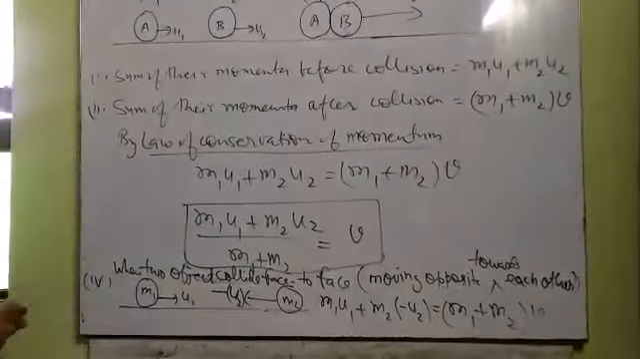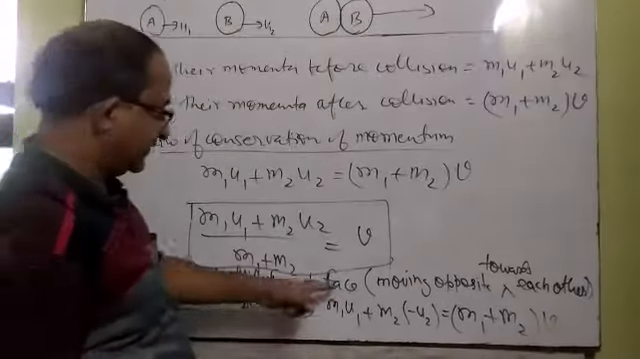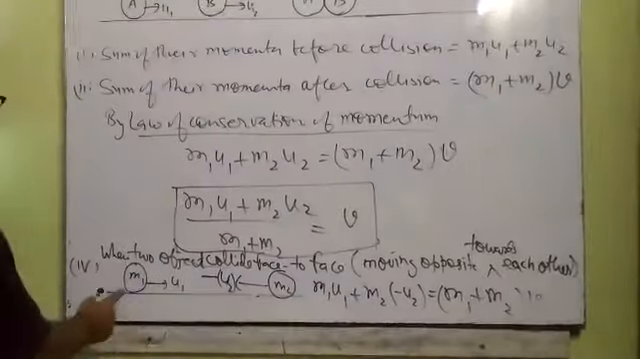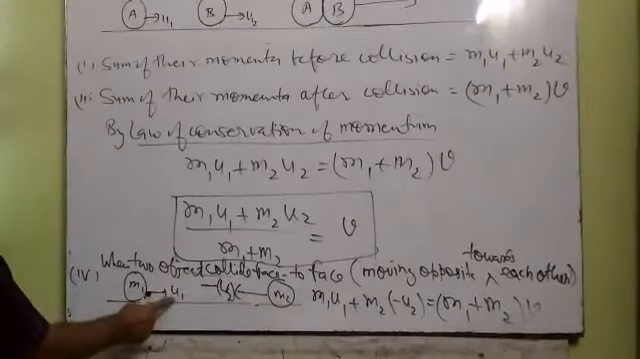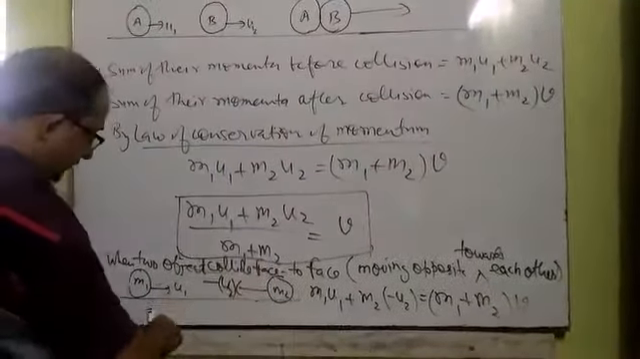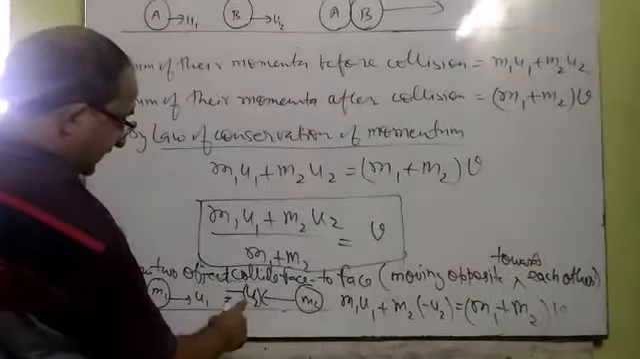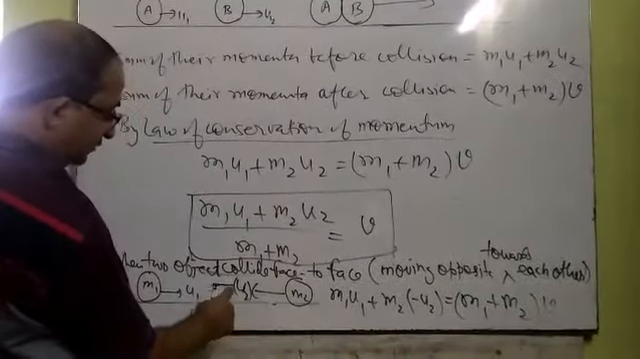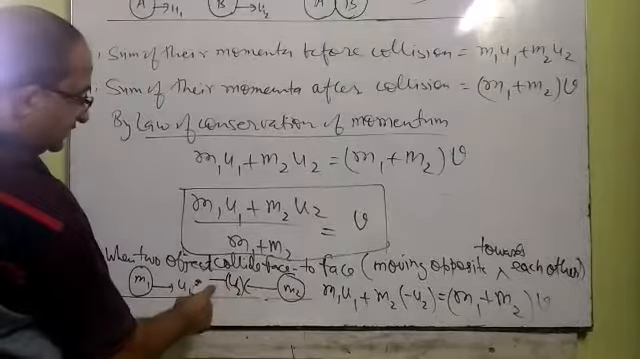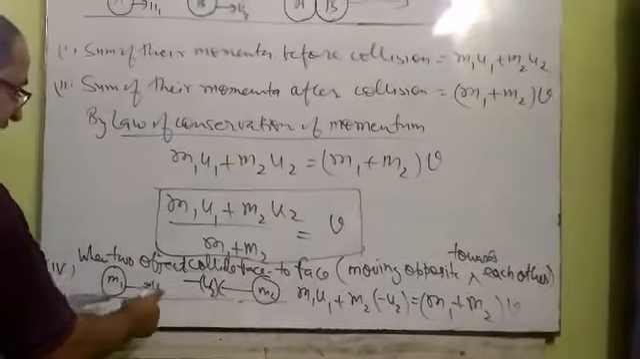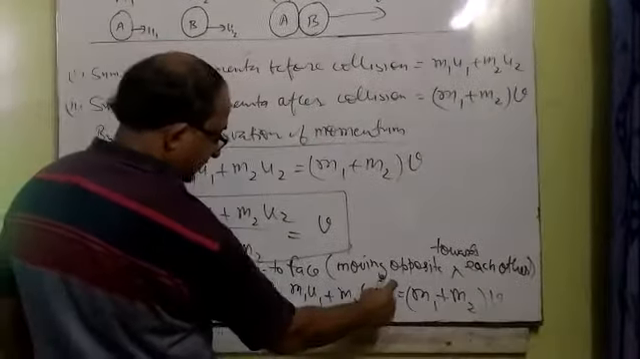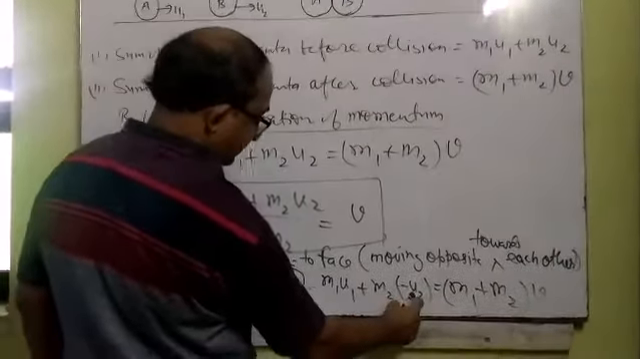One more case may be there. Suppose two objects collide face to face, means they are moving opposite to each other. In that case, suppose m1 is moving with a speed of u1, and the m2 object is moving in the opposite direction of the first one. That is why its speed will be negative. Means suppose it is u2, then we will put a minus sign in front of this u2. In this case, their momenta before collision will be m1 u1 plus m2, inside the bracket we will write the negative speed.